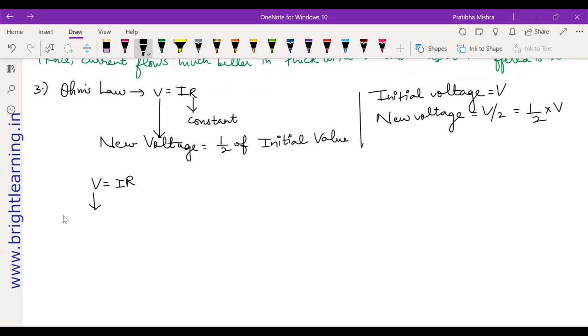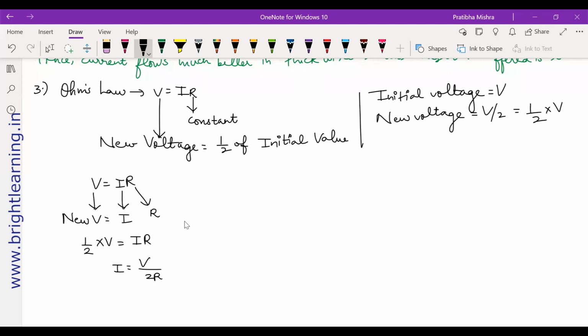What is your V? You should use the new V. We have to find out how much current flows, and R is constant. So it will be R only. Instead of writing that, just write R normally. What is the new V's value? 1 by 2 into V. 1 by 2 into V is equal to IR. Right? So what is I? I will be nothing but V by 2R.